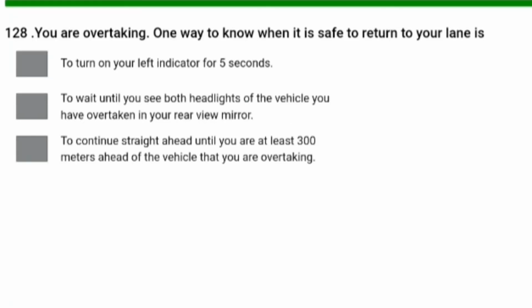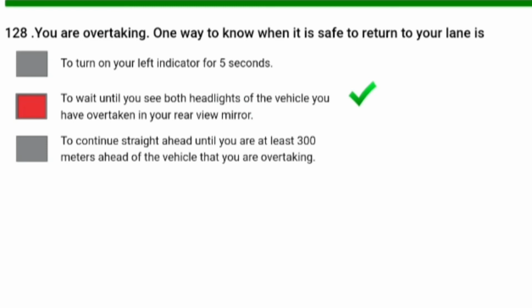You are overtaking. One way to know when it is safe to return to your lane is to wait until you see both headlights of the vehicle you have overtaken in your rear view mirror. Number 2 is correct.